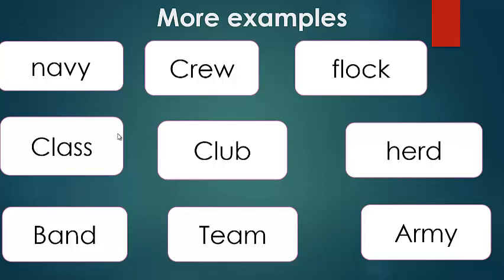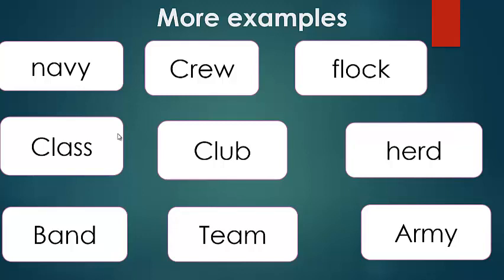individuals. We have Navy, which is a group of sea soldiers, or a type of soldiers who are able to deal with boats, sailing, and these water missions. Crow, like the plane crow. Flock, like bird flock. Class, a group of students.